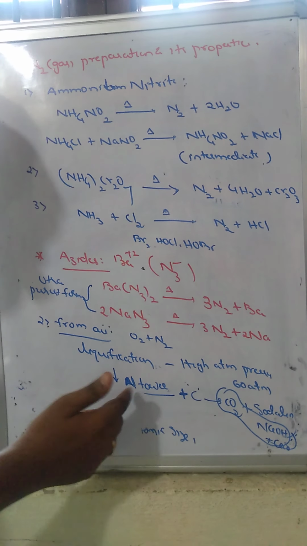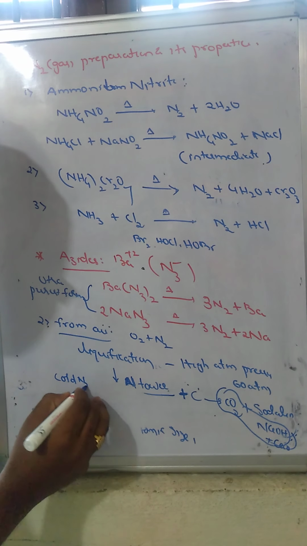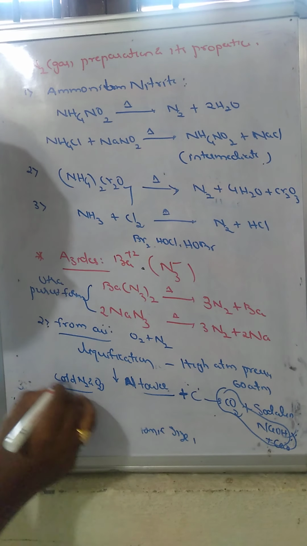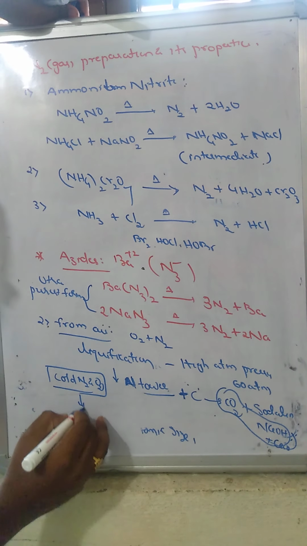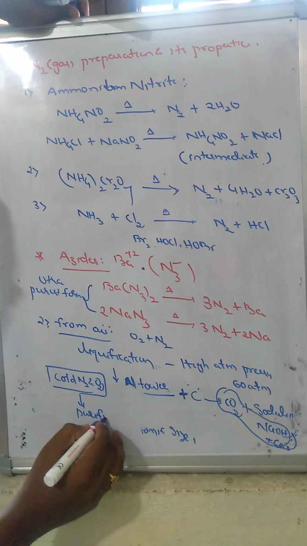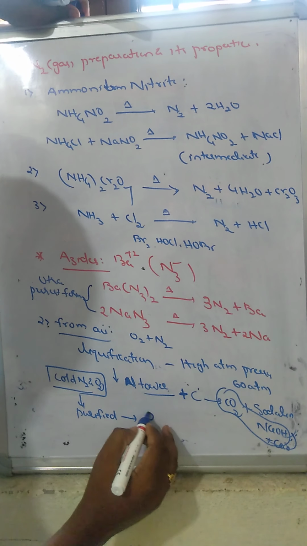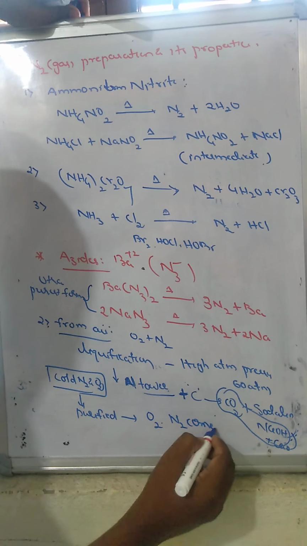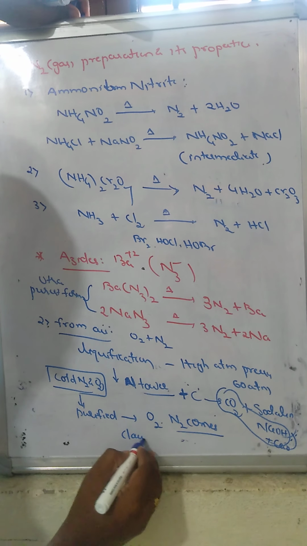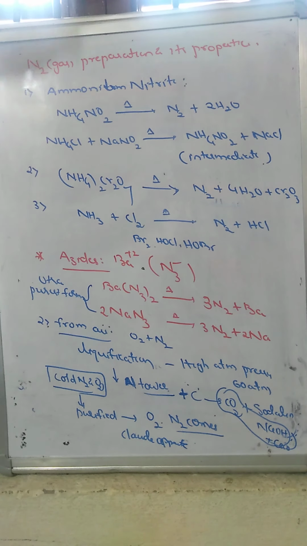Then the compressed air is passed over the aluminum towers, which consist of cold nitrogen and oxygen, and further it is purified and undergoes another compression. Finally oxygen gas is removed and nitrogen gas comes out by using Claude's apparatus. So from air also we are able to produce nitrogen.